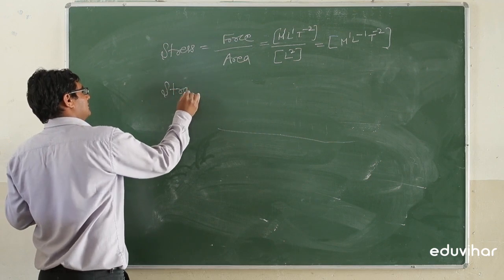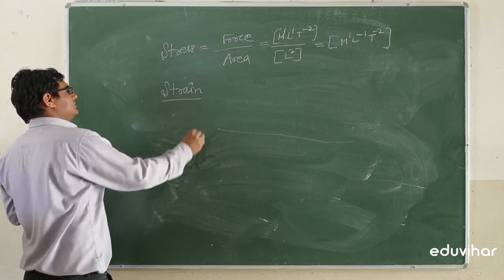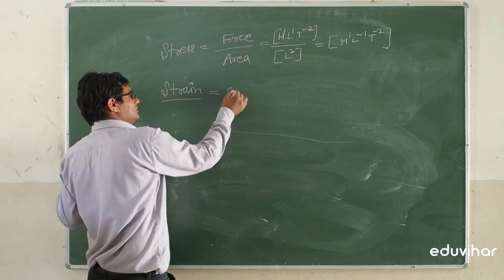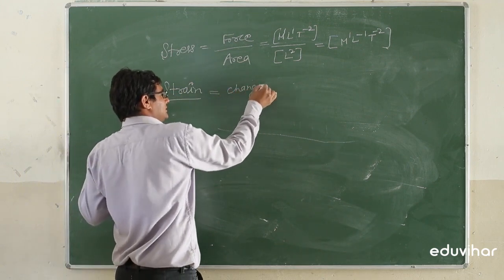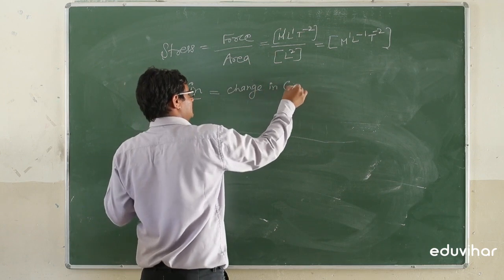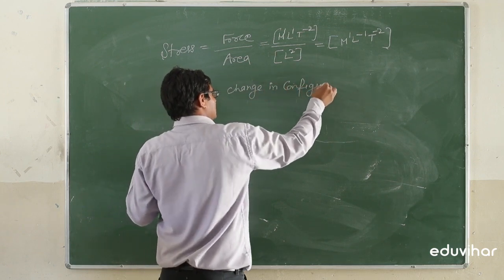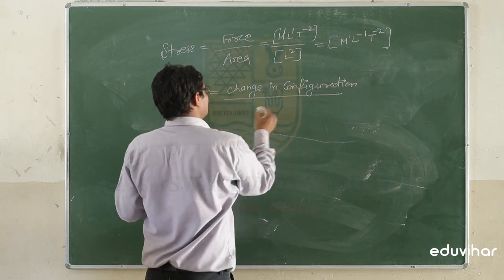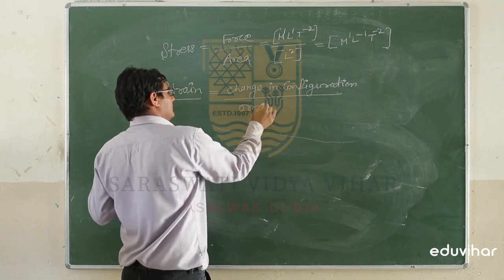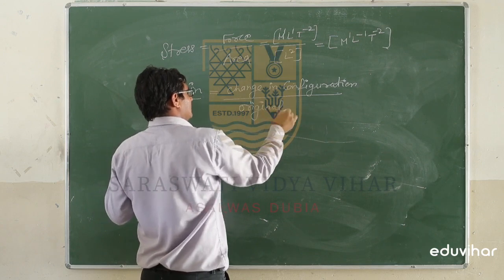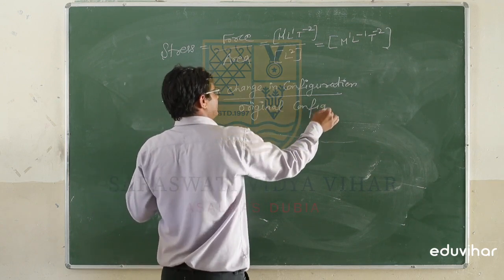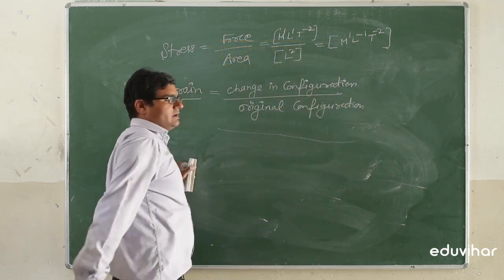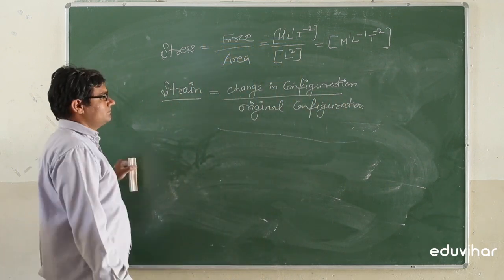Next is strain. Strain is the ratio of change in configuration to the original configuration.